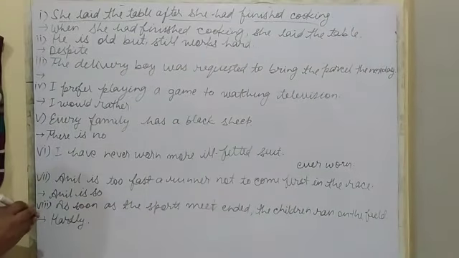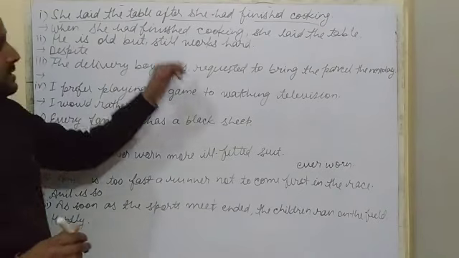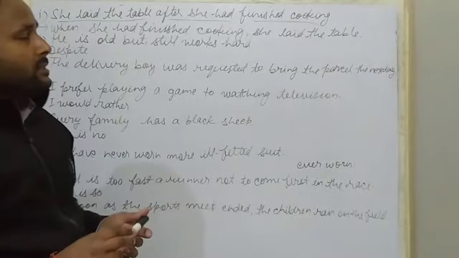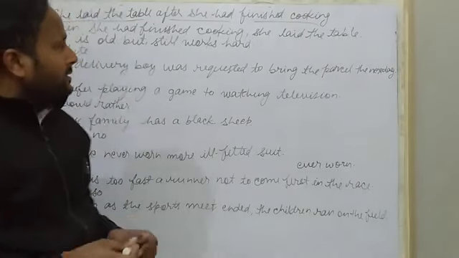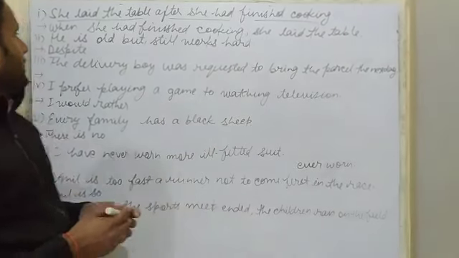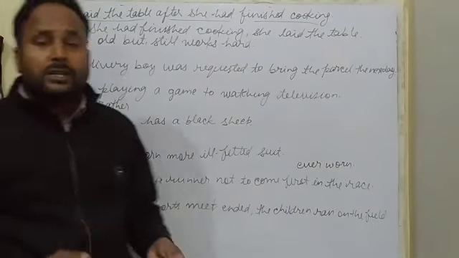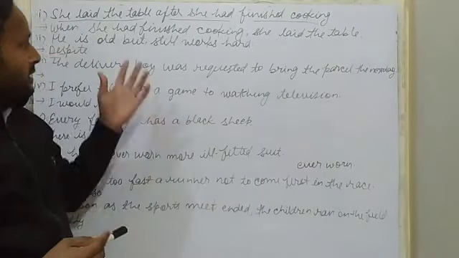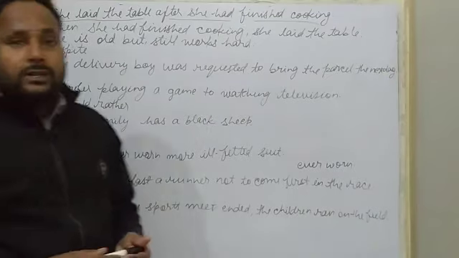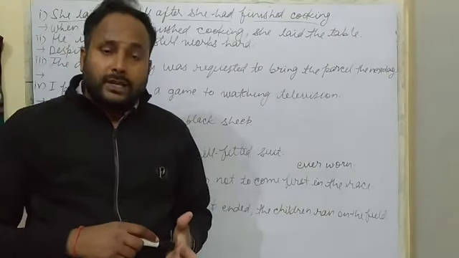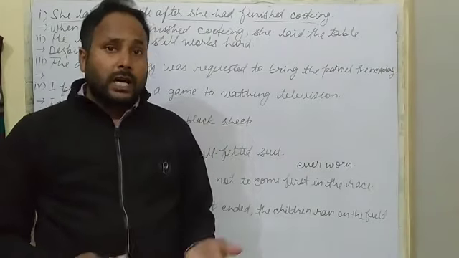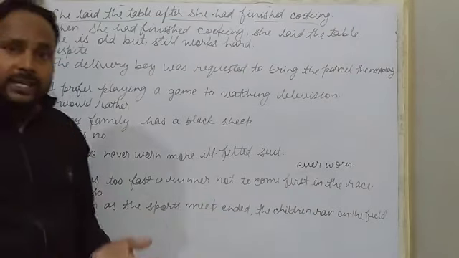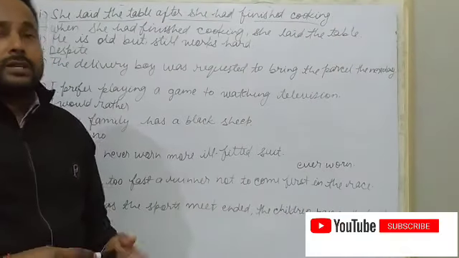Now, sentence number 2. He is old but still works hard. My dear students, when you see adversative clauses, adversative means that there are opposite tasks. He is old but works hard. How is it possible? An old man cannot work hard. But if there is some situation, if we say that he is not an intelligent boy but he scored good, how is it possible?